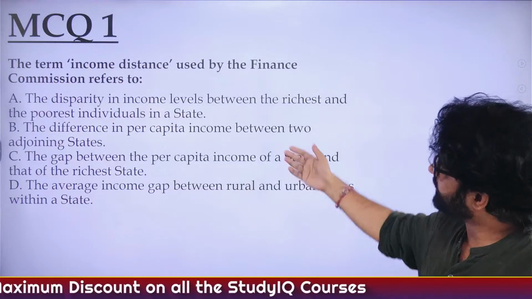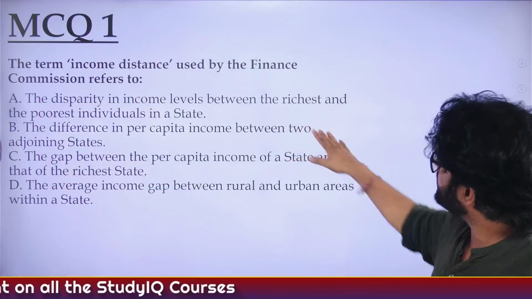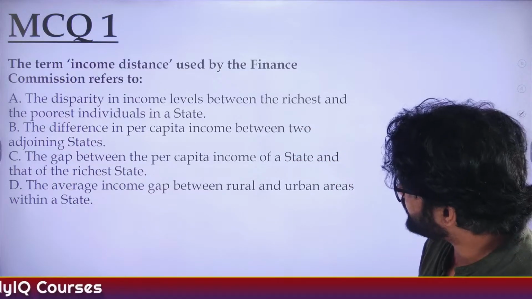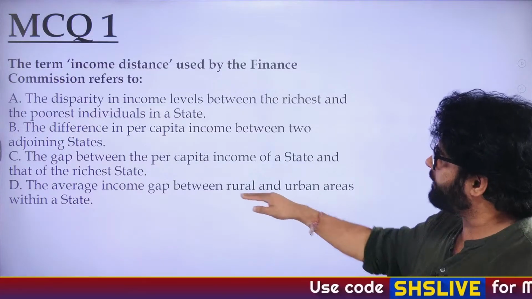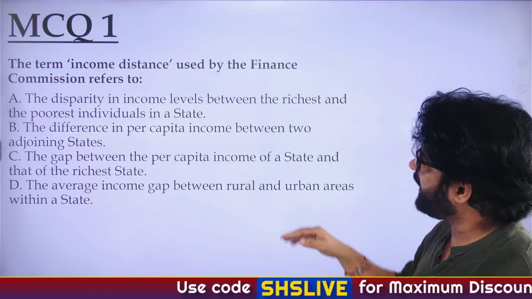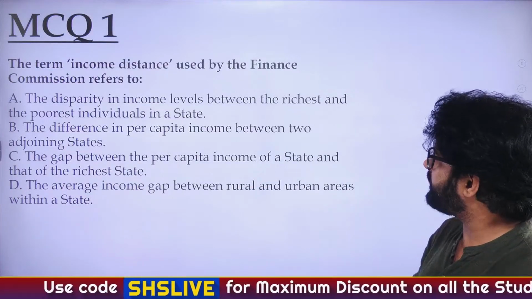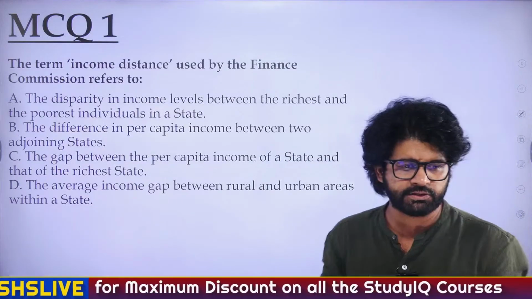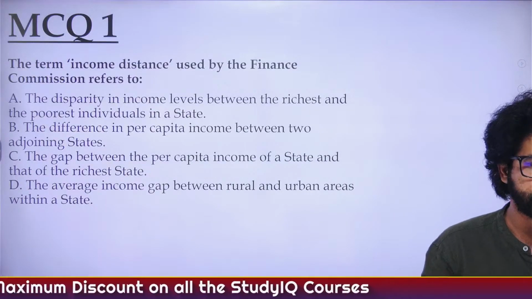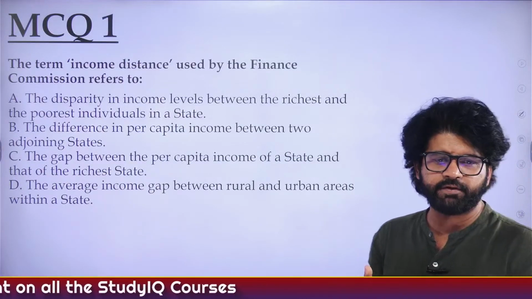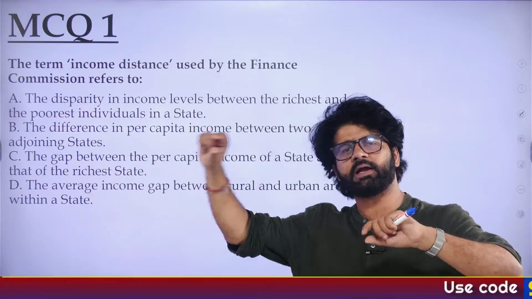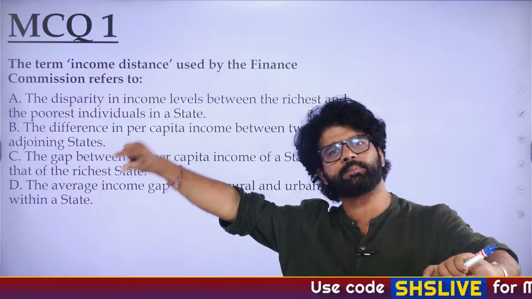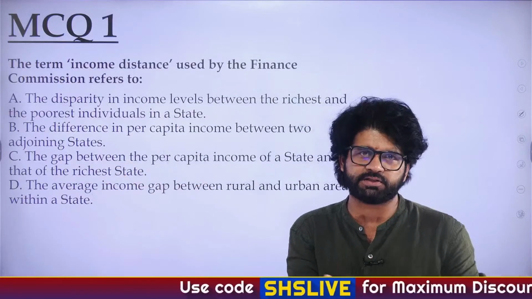Income distance: disparity in income levels between richest and poorest individuals in a state, difference in per capita income between two adjoining states, the gap between per capita income of a state and that of the richest state, the average income gap between rural and urban areas within a state. So what was income distance? What have we discussed? Income distance means the difference between your state's per capita income and the per capita income of the richest state, which in this case we are taking as Goa.